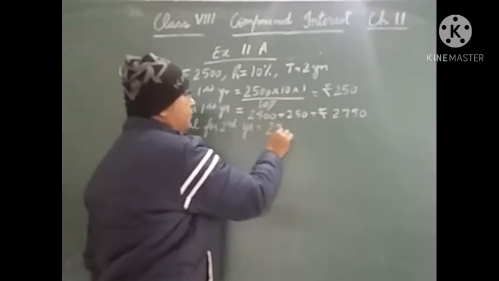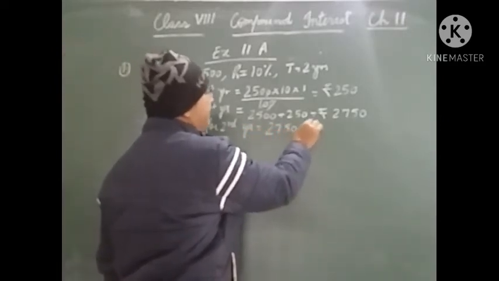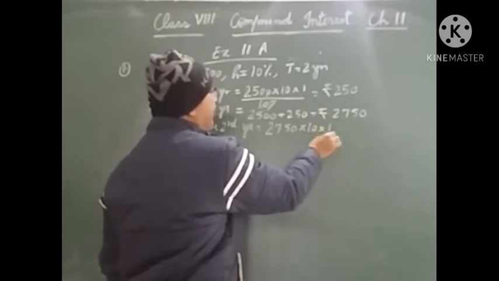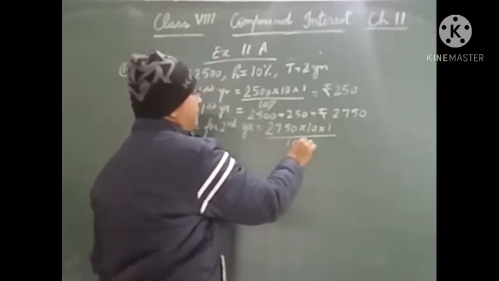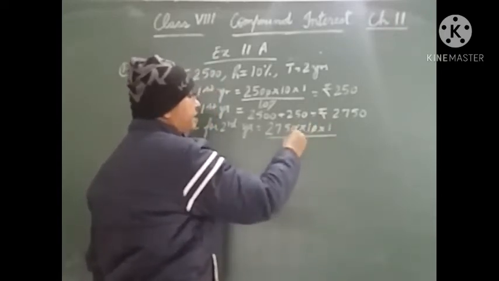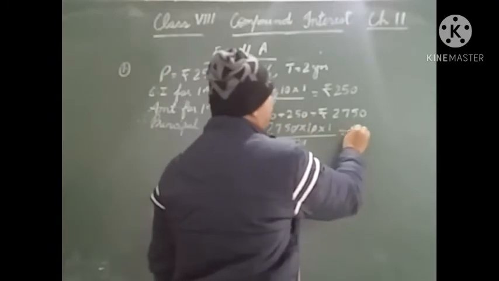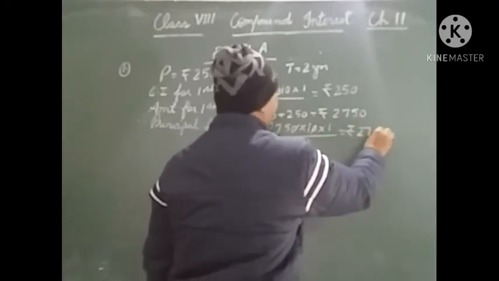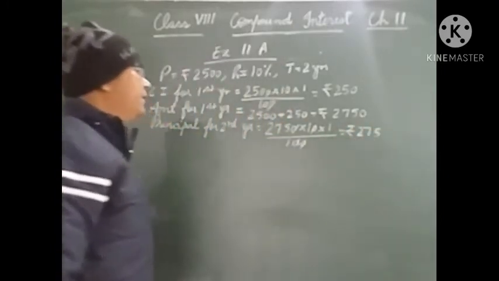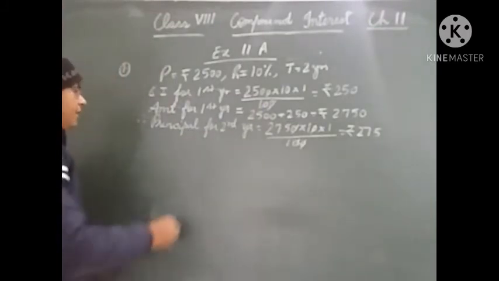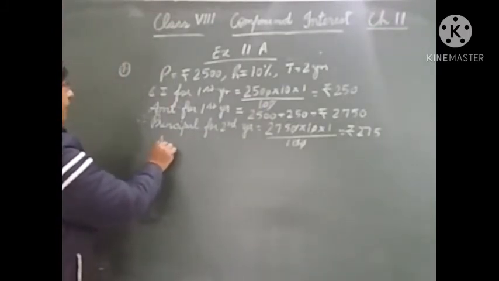Now the principal is 2750, rate will be same 10%, time will be 1 year, upon 100. 1 zero here is cancelled and 1 zero is cancelled here. So rupees 275 is the interest earned for the second year. Now what will be the amount for second year?